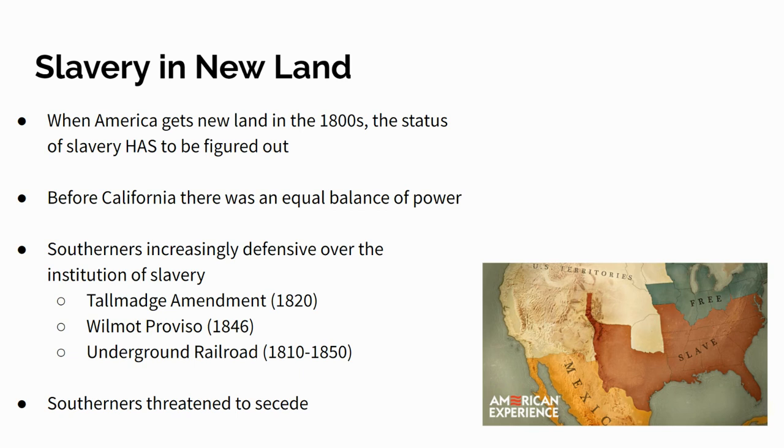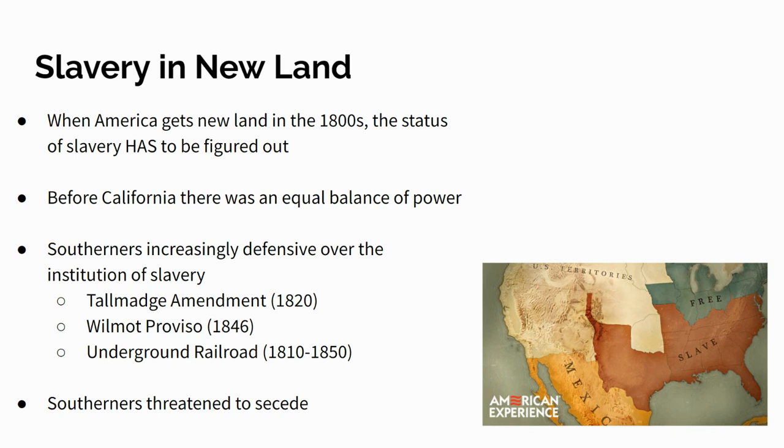Okay. So Southerners at this time are getting very defensive over slavery. We talked about how they're moving to that positive good argument, and they're also getting defensive because they see the North trying to take slavery away. If we go back to Unit 4, we talked about the Talmadge Amendment. That was an amendment that would try to free slaves after they turned 25. It never actually happens, but the South feels threatened from that. There's also something called the Wilmot Proviso. Okay, this is an unsuccessful attempt to ban slavery in all the land from the Mexican Cession after the Mexican-American War. Unsuccessful, but it wanted to happen.